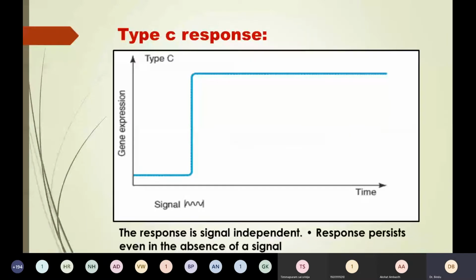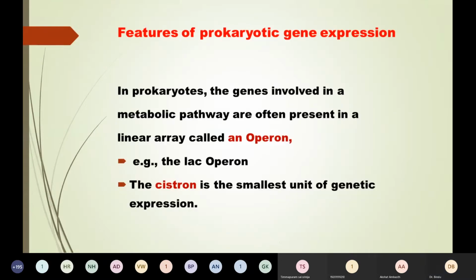So this is the graph. The response persists even in the absence of signal. So type A is seen when there is signal, and when the signal is not there, the response stops. In type B, even in spite of the signal, the response is transient. And in type C, even after termination of the signal, gene expression is carried on.